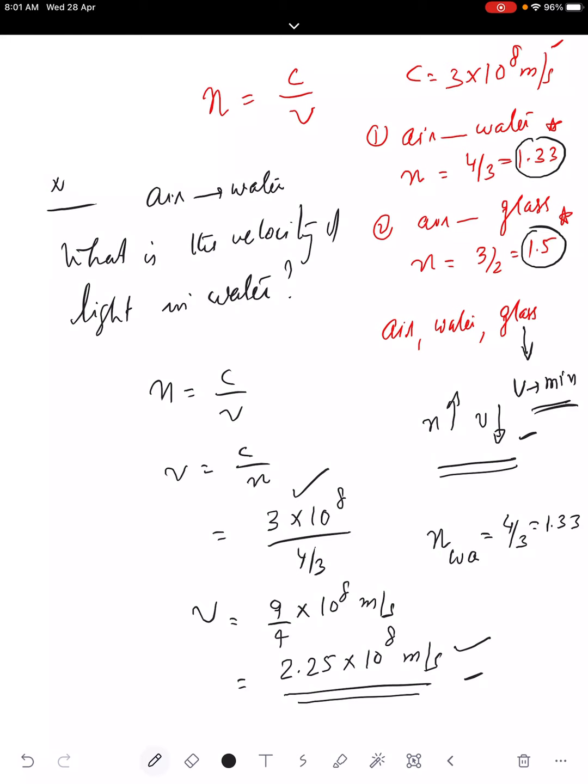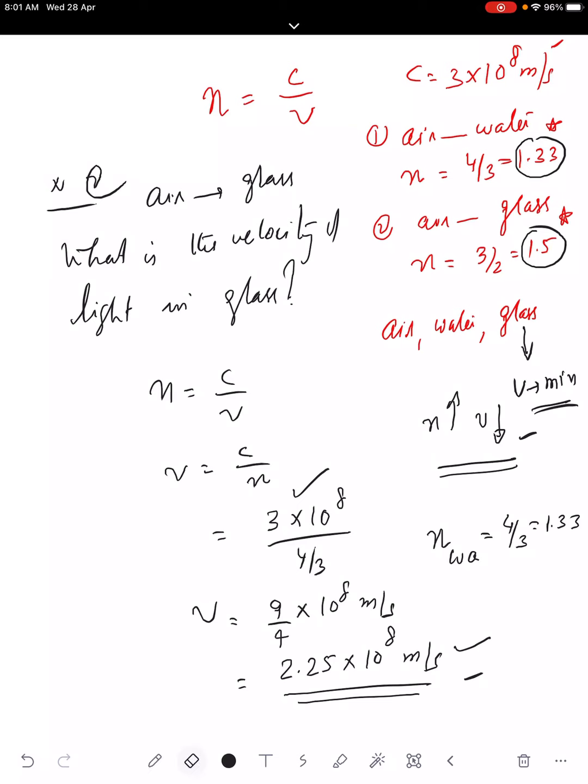Numerical number 2, air to glass. Suppose light goes from air to glass. What is the velocity of light in glass? All of you can calculate the value. Again, same equation: n equal to c upon v, v equal to c by n, 3 into 10 to the power of 8.